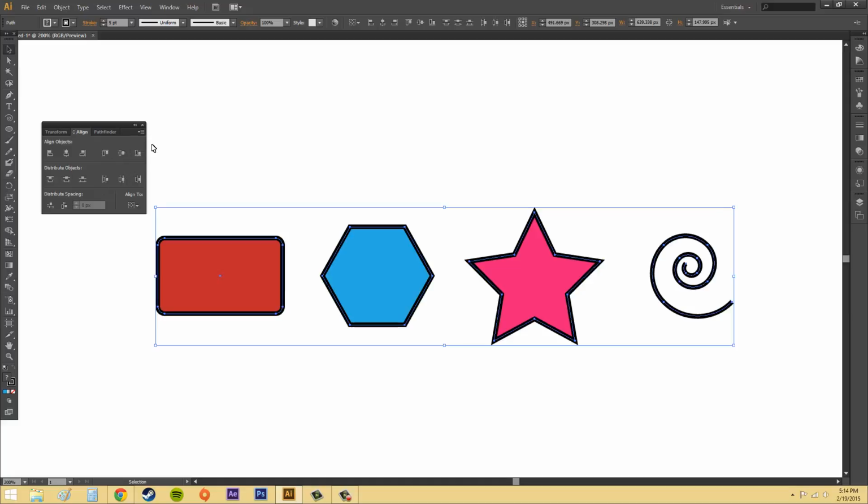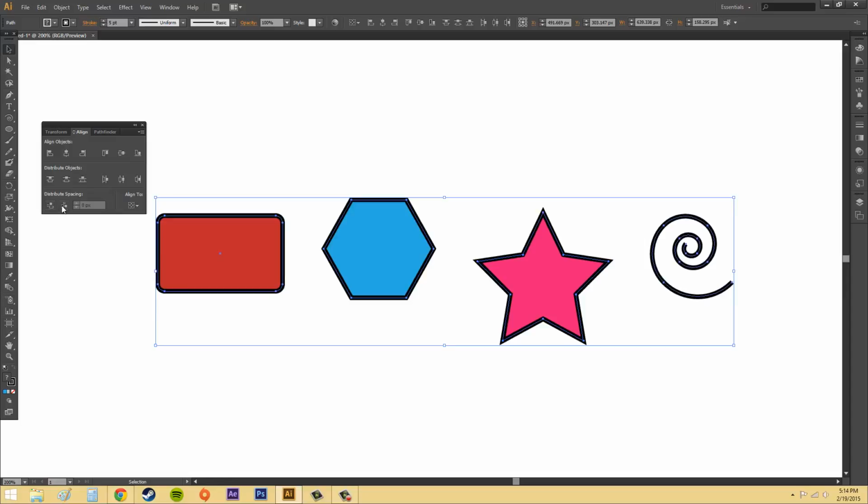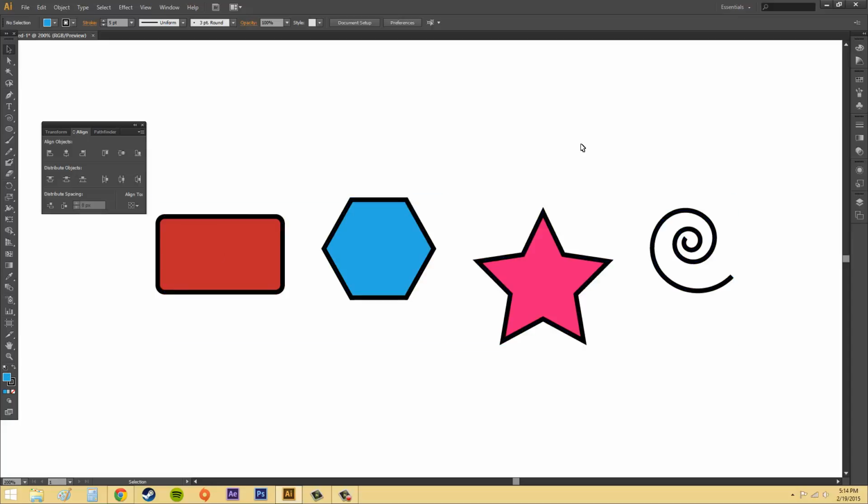Now go ahead and mess around with everything. We've also got distribute spacing. If you want to start spacing things out, I think we're going to use horizontal here. And we space things out even more. You just click on it and it starts doing the jiggity jig here. So go ahead and mess around with the whole thing that we've got going on here. And I think that's it for aligning. You guys can mess with aligning on your own, so I don't have to go through everything, but I want to show you that little trick I was talking about.